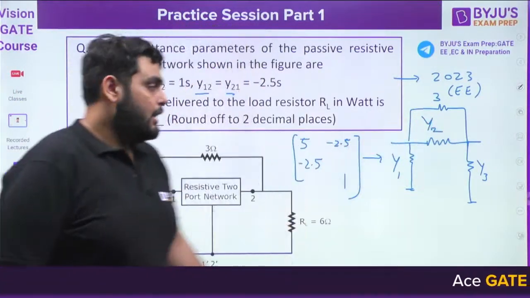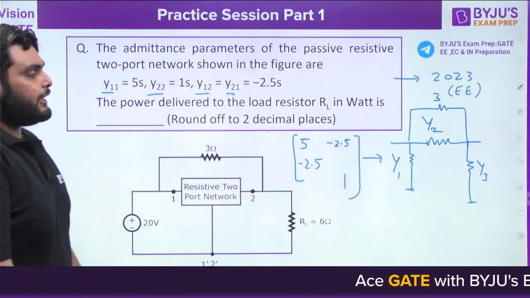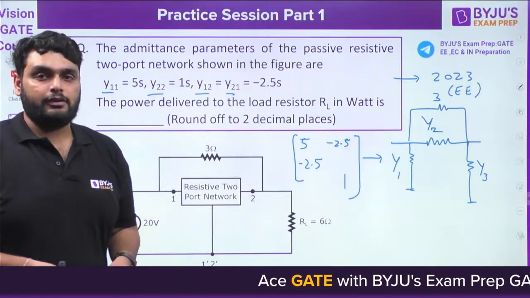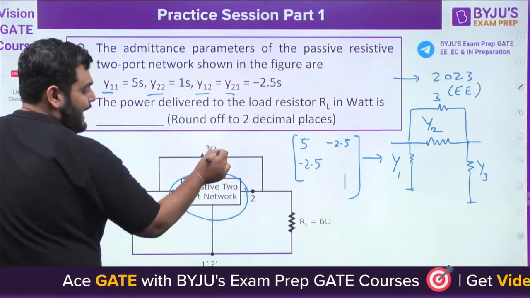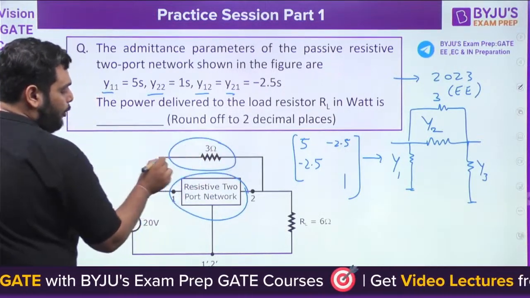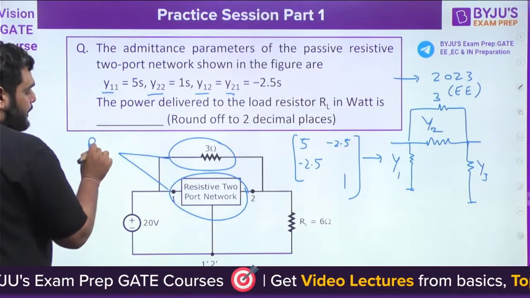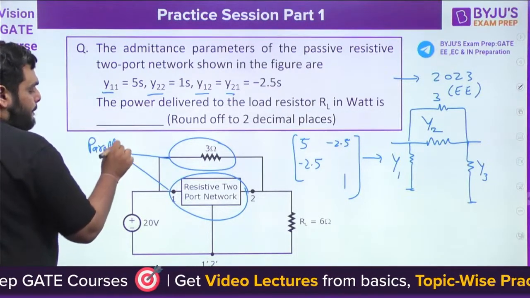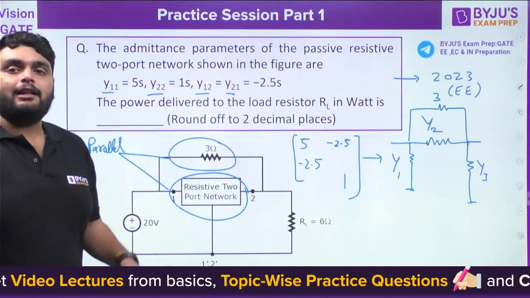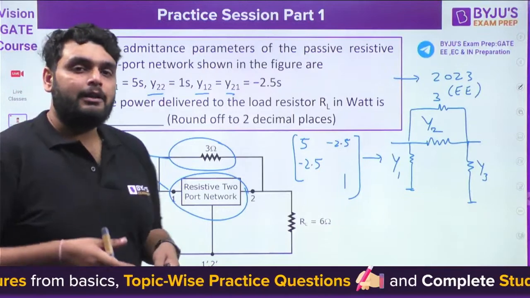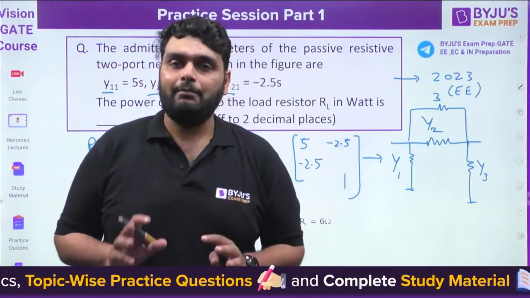Good. So next point is that we can also use the concept of interconnection of circuit. If you see this particular network and this particular network, both are connected in parallel. If they are connected in parallel, their y parameters can be added up.